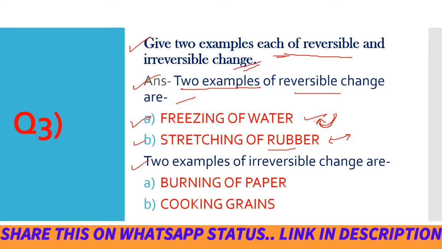Next, two examples of irreversible changes are burning of paper. When we burn paper, it turns into ashes, and ashes is the new substance formed. And cooking of grains. Once the rice is cooked, we never get the rice grains back.